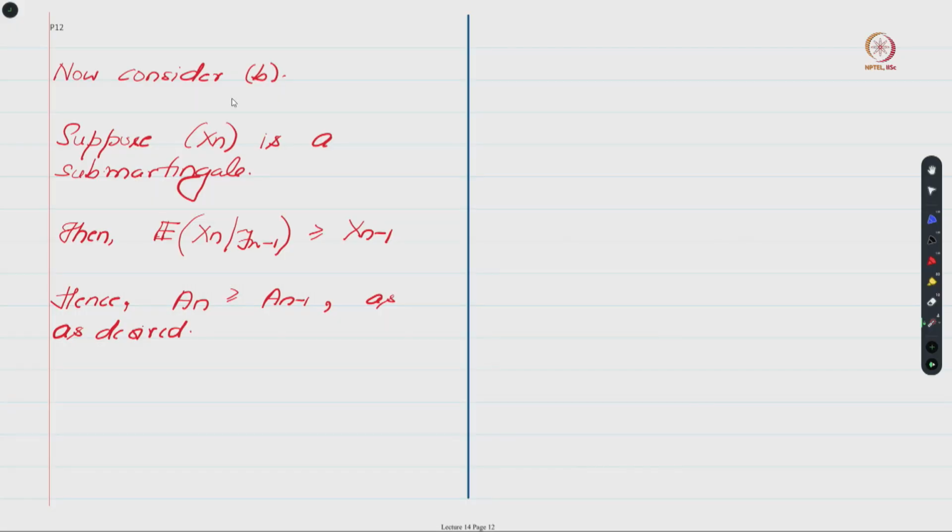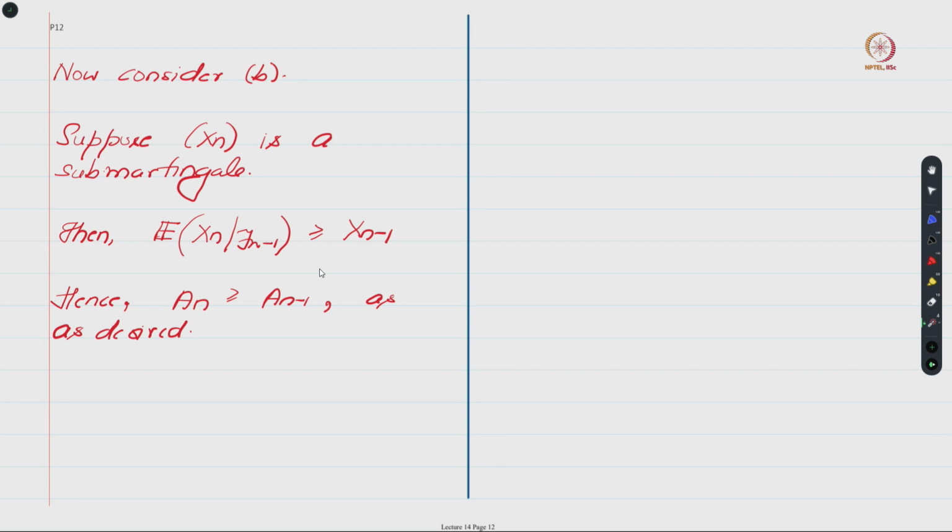And now comes the last part, wherein we had to show that whenever your xn is a submartingale, your pre-visible process An will have this monotonicity property. So that is very easy to see, because when xn is a submartingale, this conditional expectation is greater than or equal to xn minus 1.